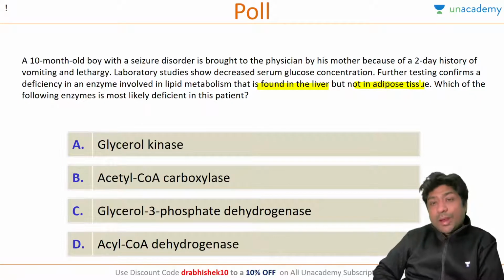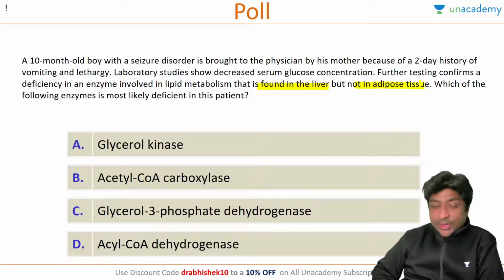So these are the new pattern questions which we are going to get. The options are glycerol kinase, acetyl CoA carboxylase, glycerol 3-phosphate dehydrogenase, and acyl CoA dehydrogenase. Does anyone want to take a guess at this question?